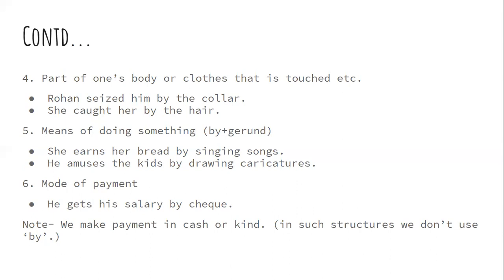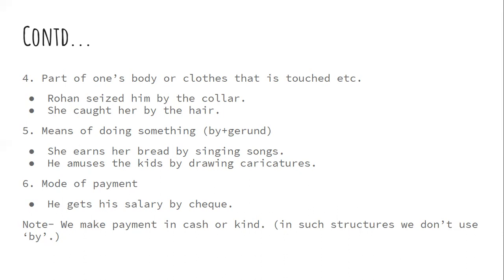By can also be used as a means of doing something. Here the structure is by plus gerund. She earns her bread by singing songs. So how does she earn her bread? By singing songs. It shows the means, it tells us about the means. How she earns: by singing songs. Singing songs, this is the means.